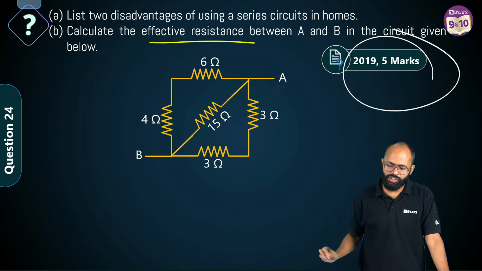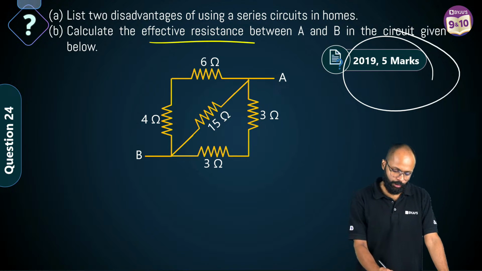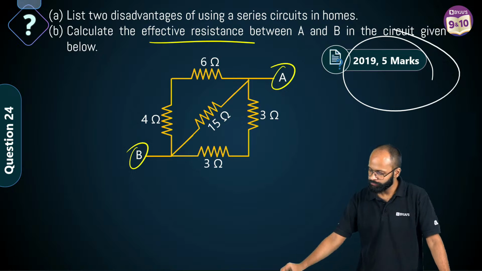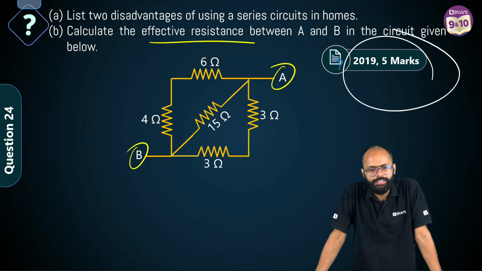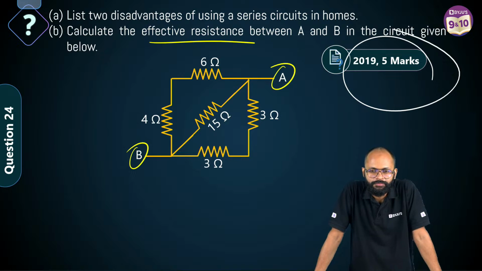Calculate the effective resistance between A and B in the circuit given below. Quickly, tell me the answer. Correct, you are right, Aditya. Karthik says it is 3 ohms. Yes, you are right, Ganga. That's correct. Yes, Shaurya, you are right. Junction type connection question.